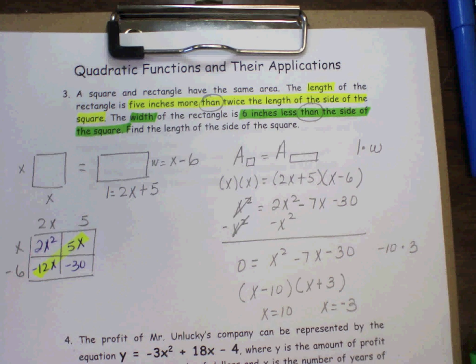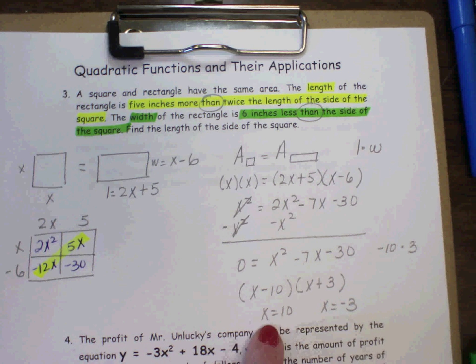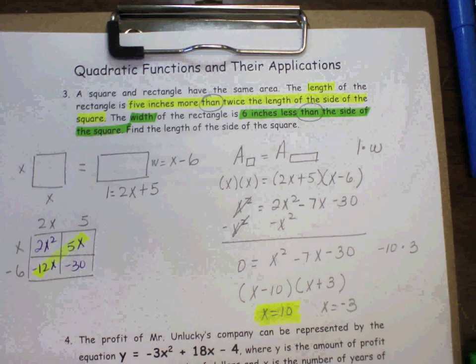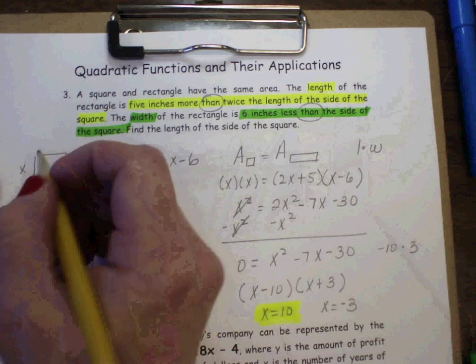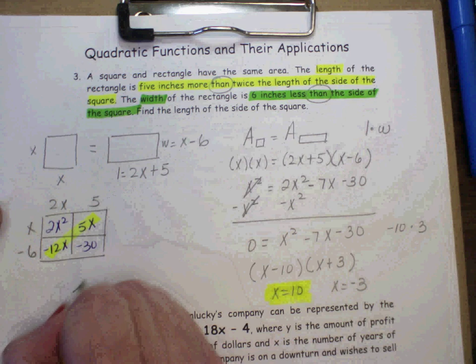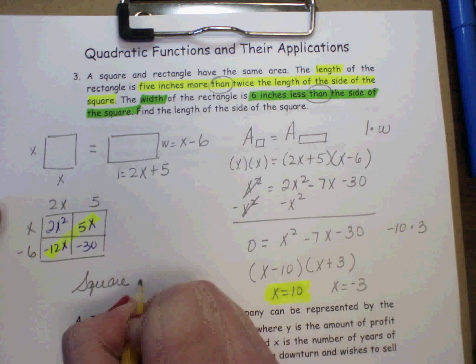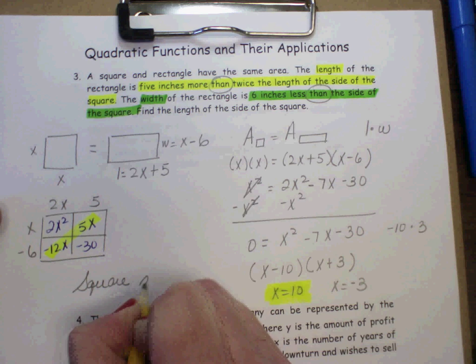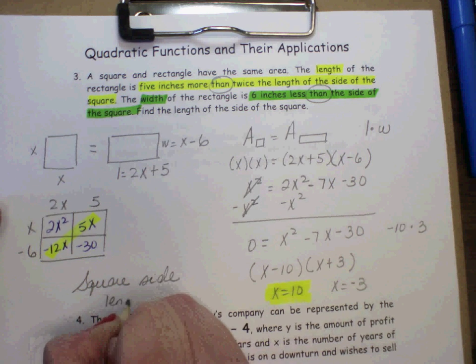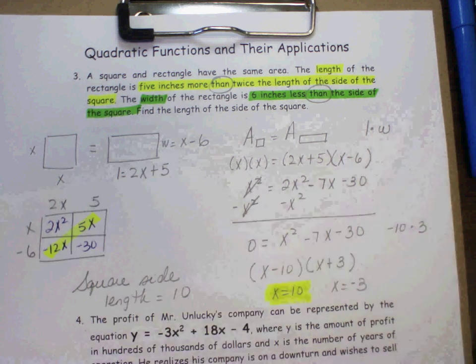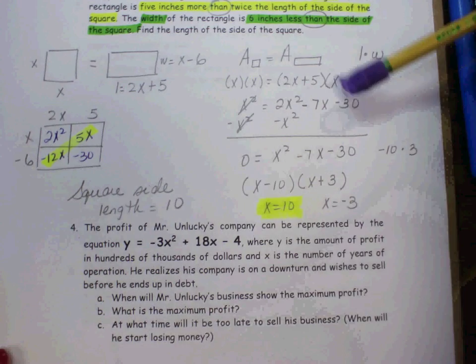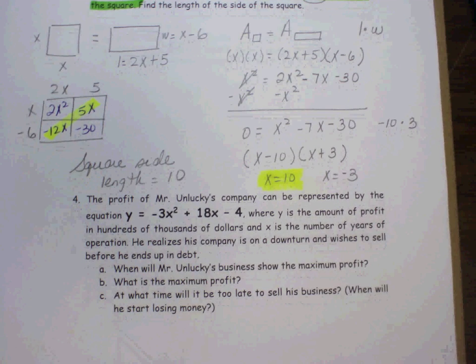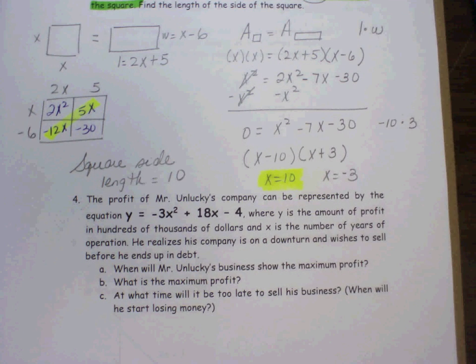Now, this is where you have to use your common sense. Can you have a length of negative 3 or can you have a length of 10? And most definitely you can have a length of 10 but not of negative 3. So the square has a side length equals 10, because there's no such thing as a negative 3 for a side length. All right. Let's do the next one.